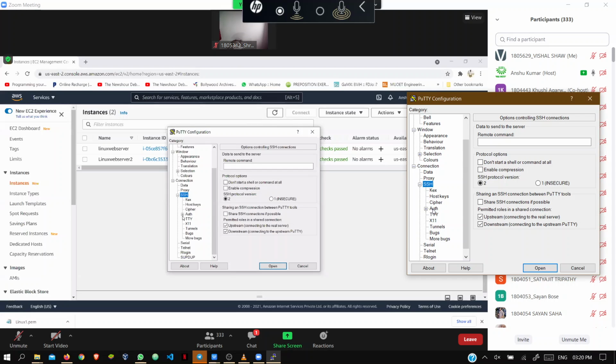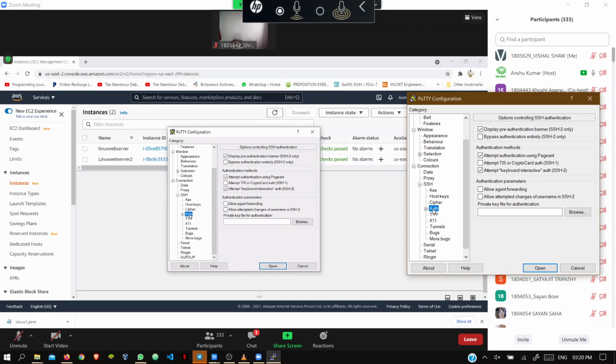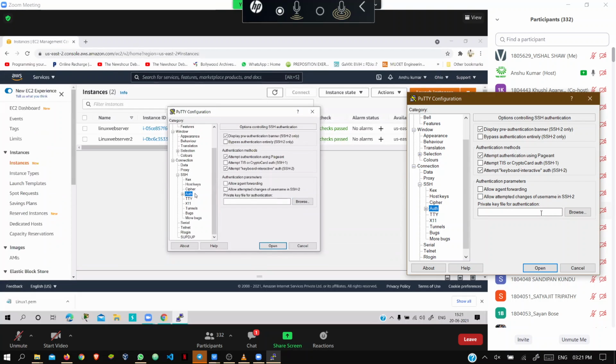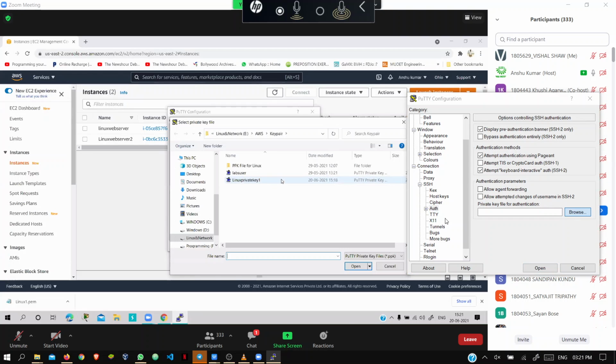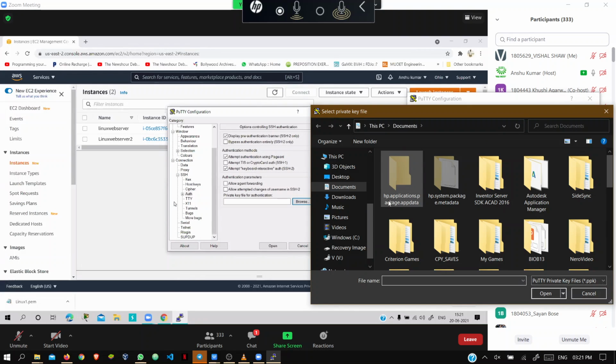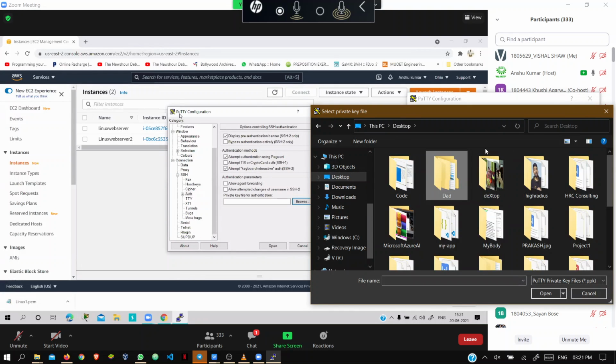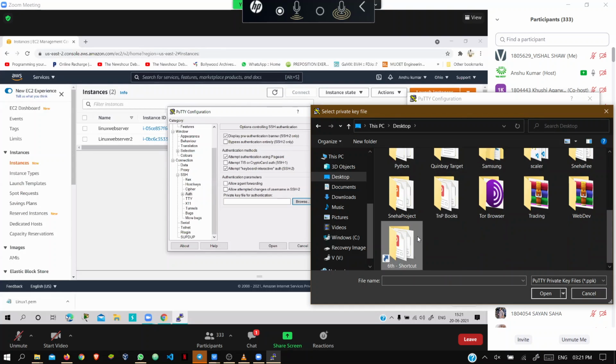Now what you have to do, you have to select this auth. Next, browse this file. Here, you have to browse the auth PPK file from where I saved it, the Linux private key 1. Just go to putty software, just search for putty.